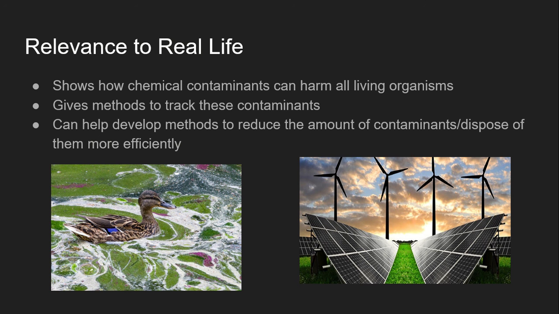Like the formula for burning gasoline and oxygen in air allows us to track how much carbon dioxide is being produced. And we can use it to help develop methods to reduce the amount of contaminants or to dispose of them more efficiently. For example, we have multiple sources of efficient energy like wind power and solar power that are being used a lot more now.